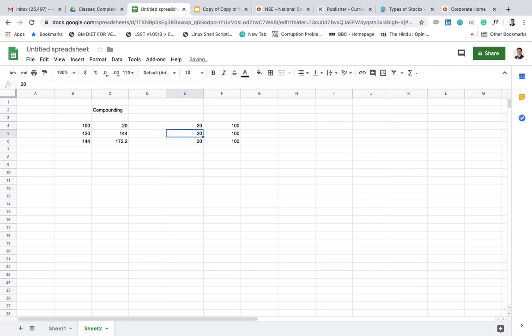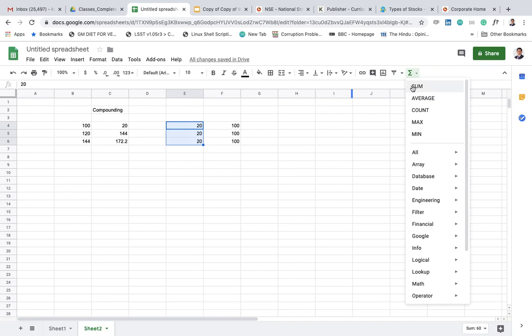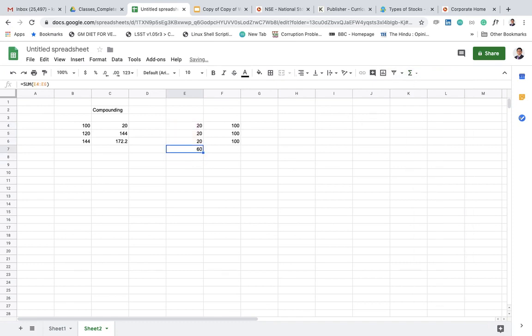So in 3 years you keep this profit aside, or spend it, and you will have 60 rupees. At the third year your total sum will be 160 rupees. However, if you keep reinvesting, your total sum will be 172 rupees.